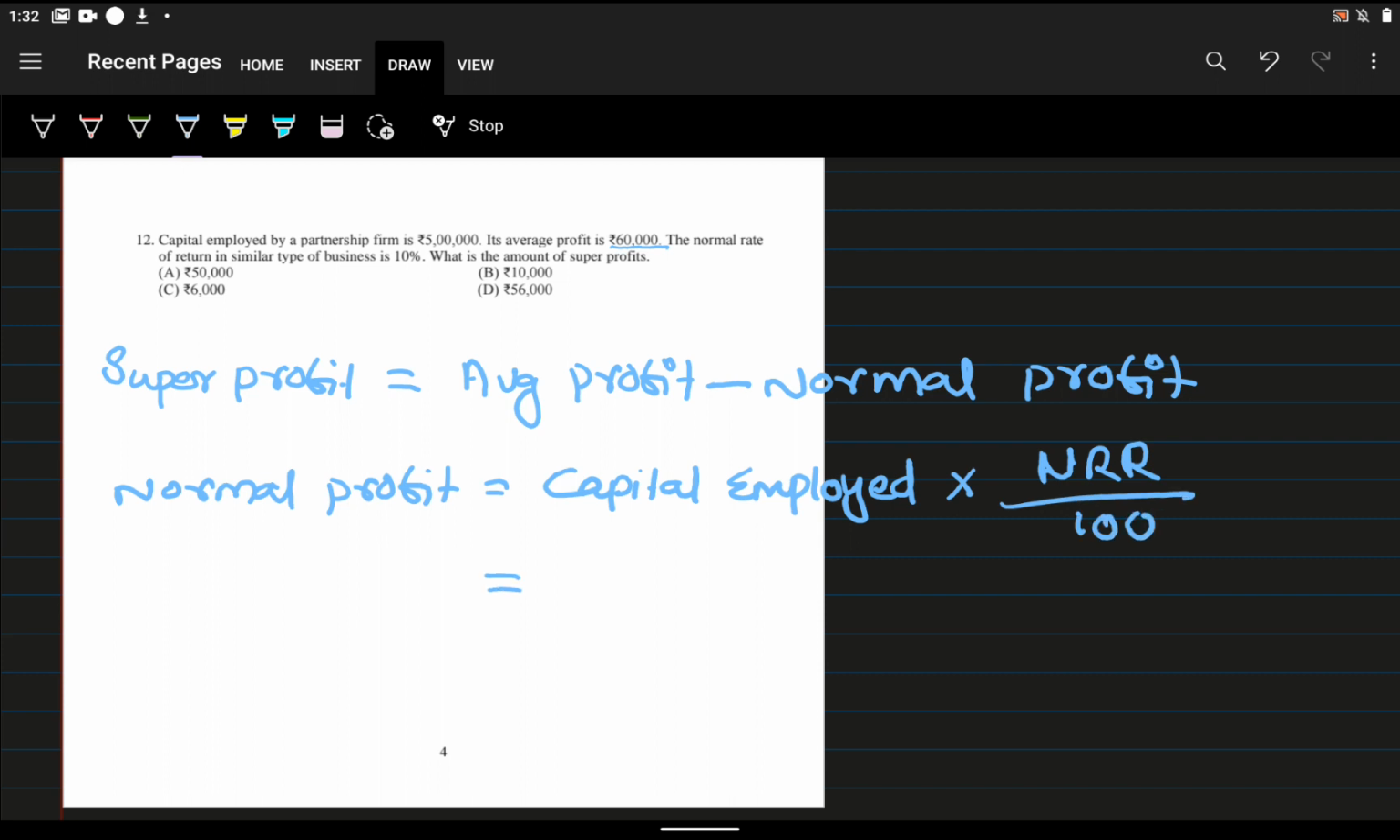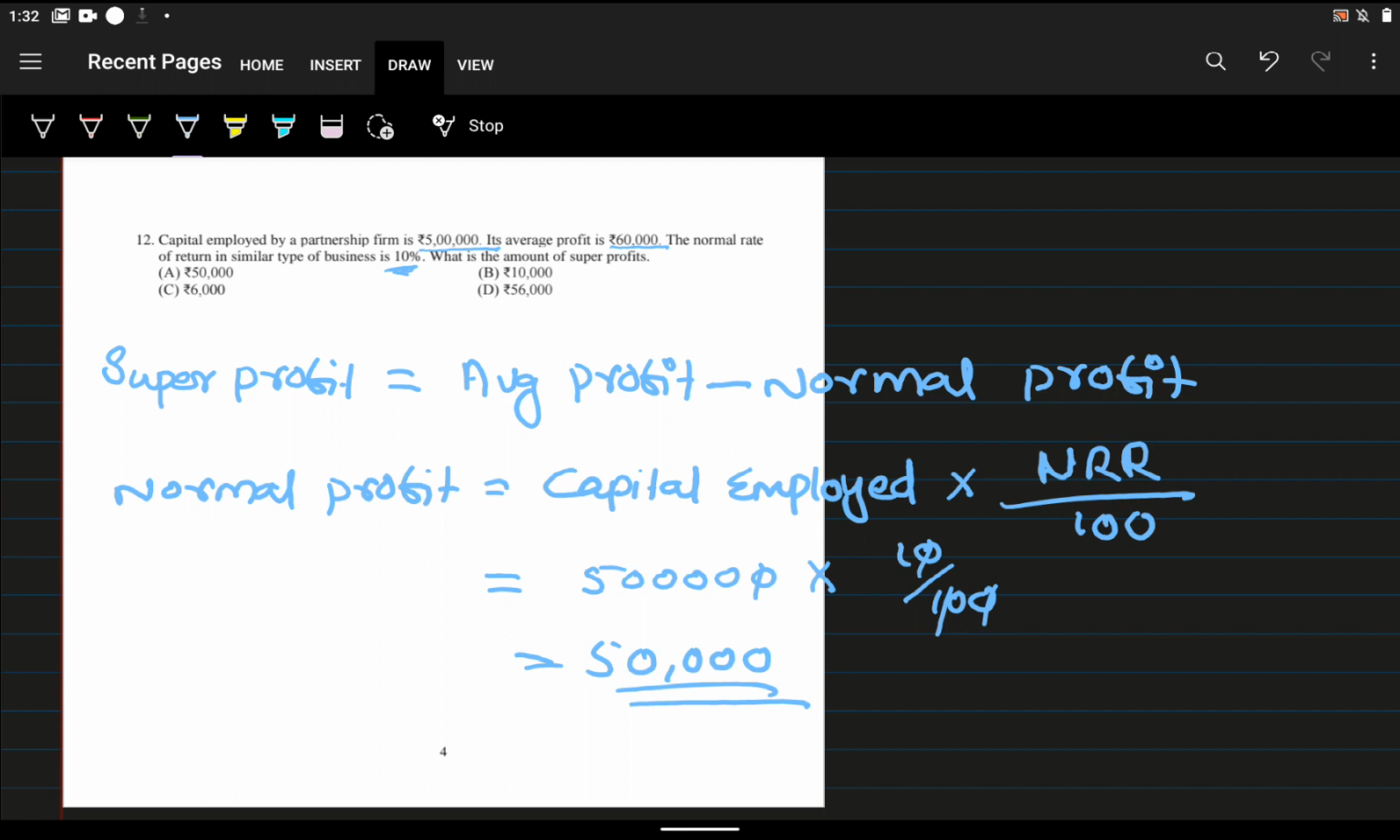So in this question, capital employed is given. What is the capital employed? Capital employed of the partnership firm is 5 lakh. So 5 lakh into NRR, the normal rate of return, which is given as 10%. The normal rate of return of similar type of business is 10%. So 10 by 100, you can cancel this and this, so we will get 50,000. This is the normal profit.